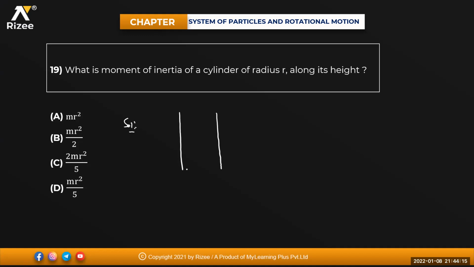This is your cylinder, this is your axis, and this is the radius r. Along its height means the axis is completely passing through the diameter. The cylinder is like a disc, so the moment of inertia about this one is m r square by 2.